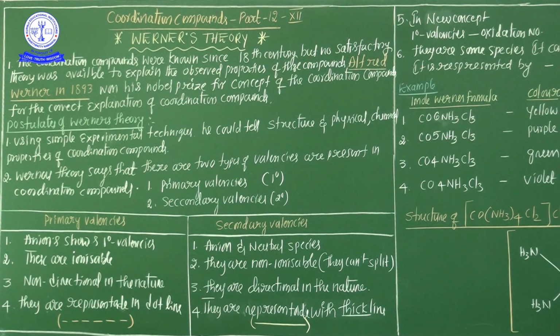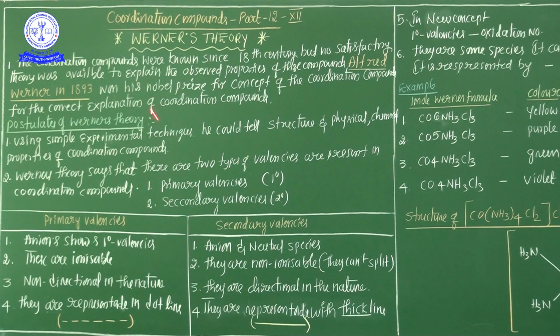So what is the use of the EAN number in the coordination compound? If you determine the EAN number of the given coordination compound, what is the use? Yes, 100% it's very useful whenever you calculate the EAN number. EAN numbers decide the stability of the coordination compound. That's why the EAN number is a very important number whenever you calculate the stability of the coordination compound. The entire information was already discussed in my previous session.